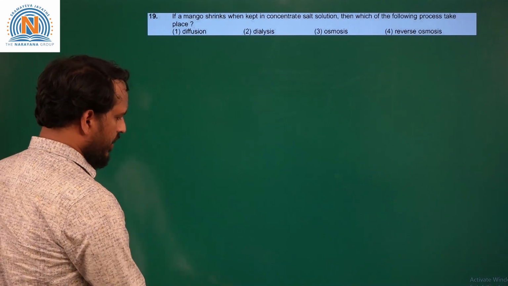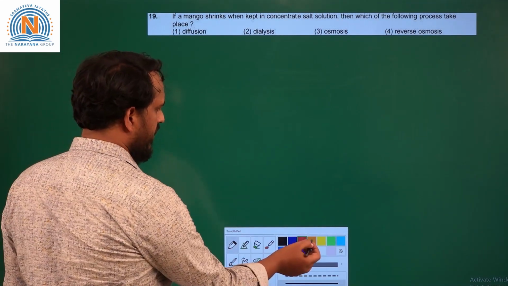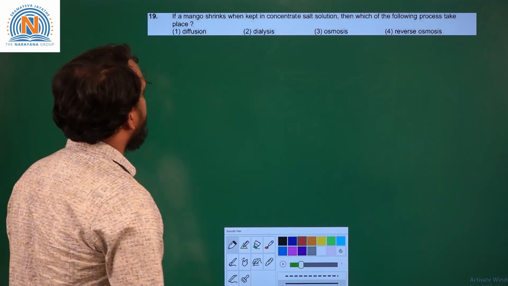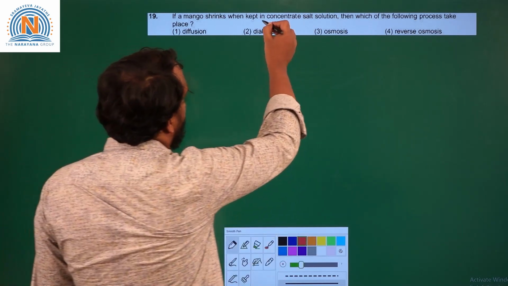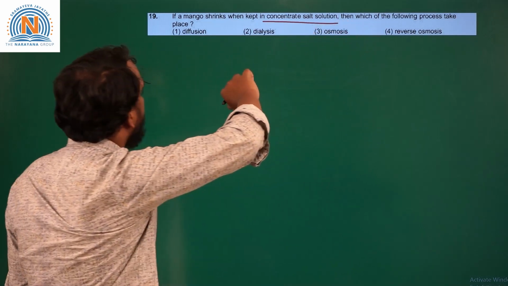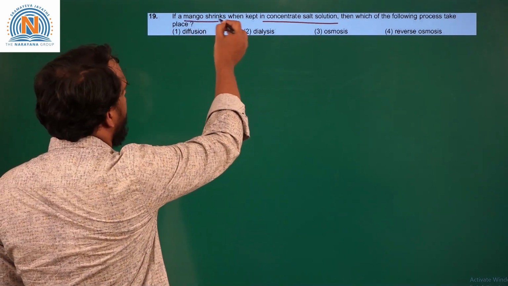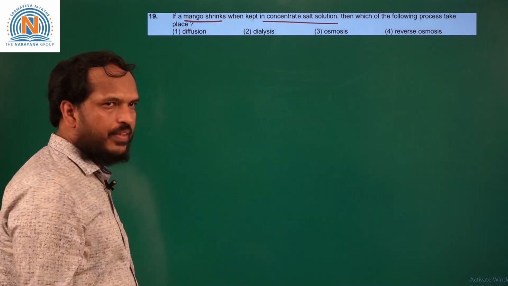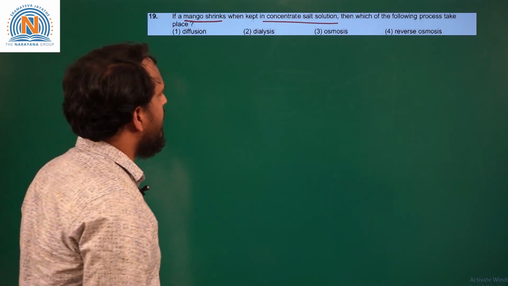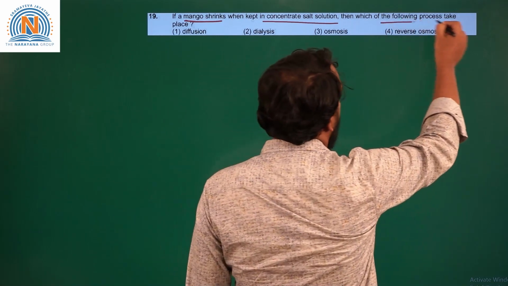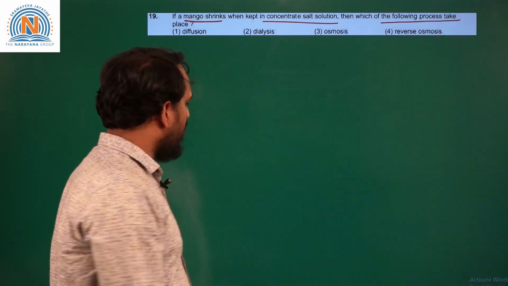Here this is the question based on osmosis. There is a concentrated salt solution in which the mango is added. This is undergoing decrease in volume, or it is shrinking. So, which of the following is observed in this process?